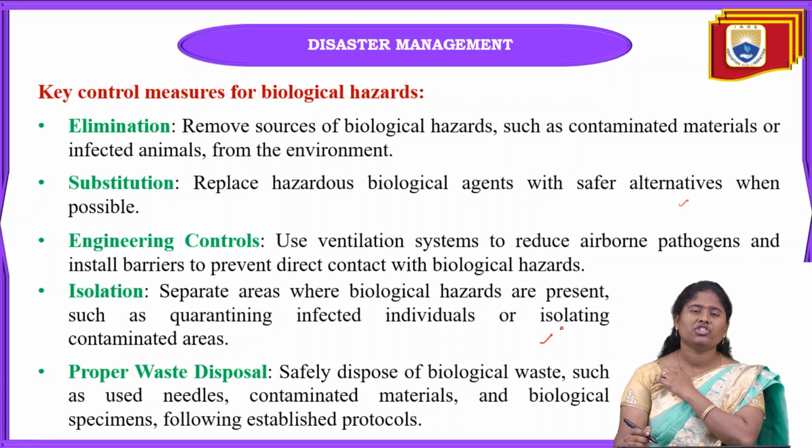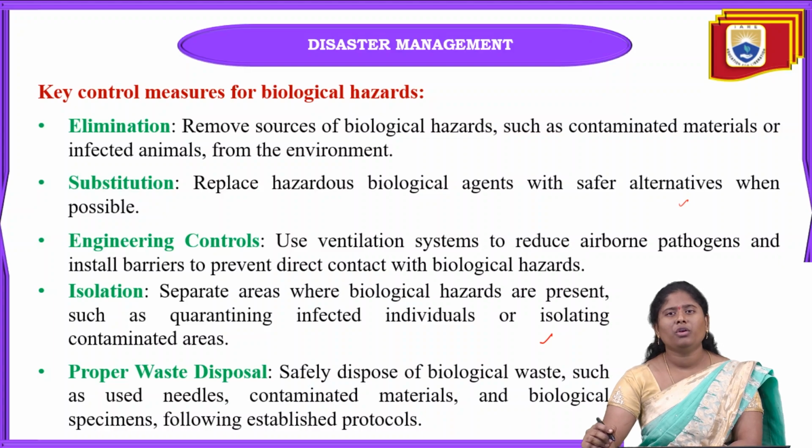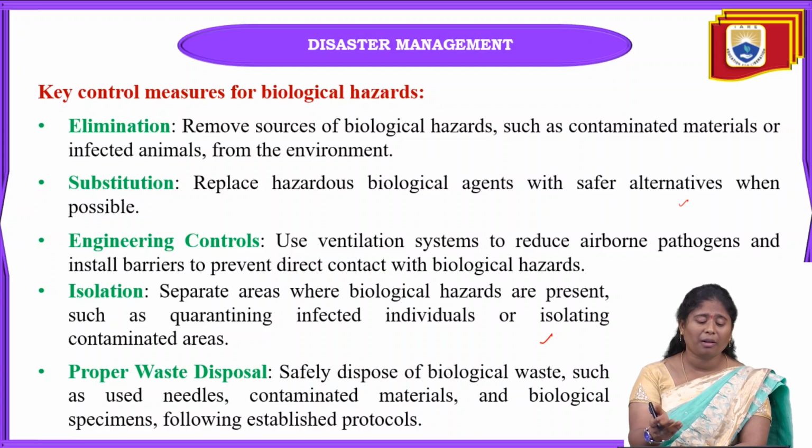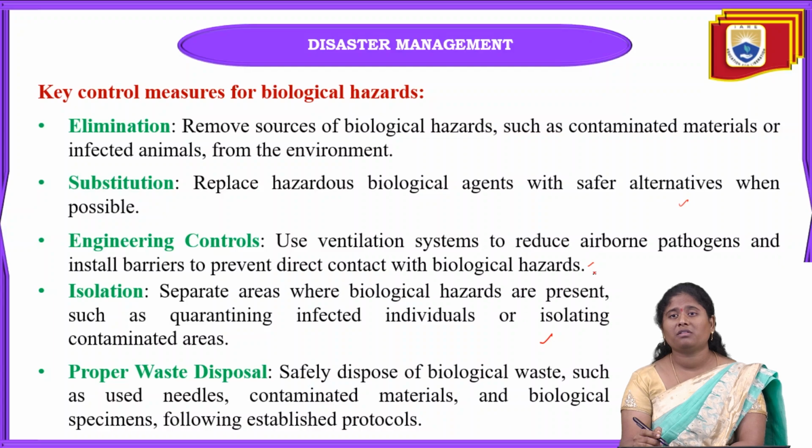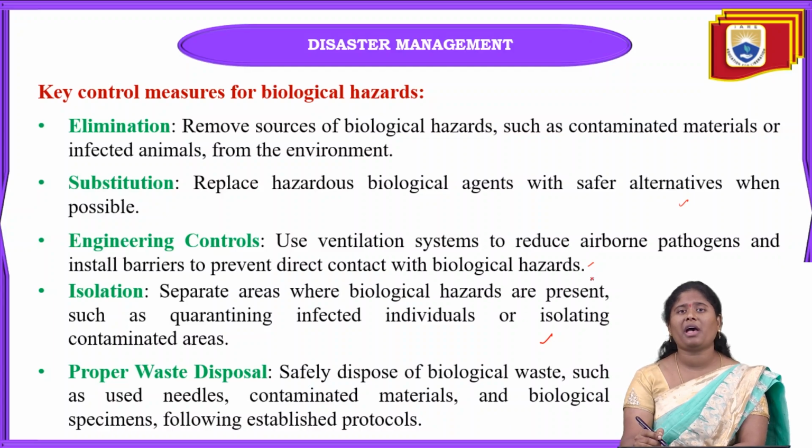Next one is engineering controls. This means using a ventilation system to reduce airborne pathogens, and installing barriers to prevent direct contact with biological hazards. If ventilation facilities are not there for any type of biological hazard, it will automatically produce airborne diseases.